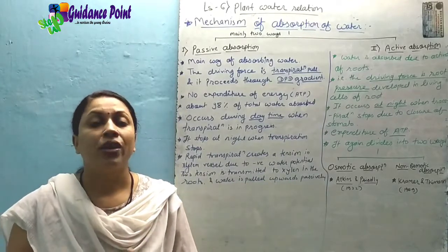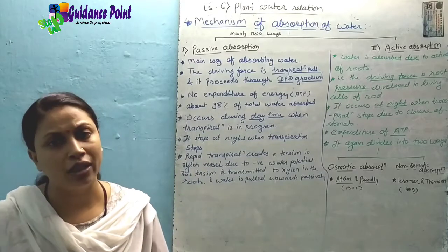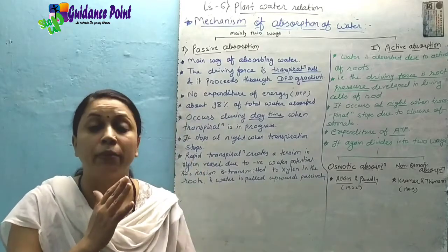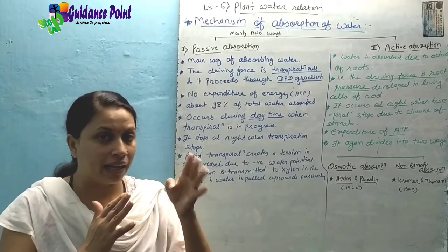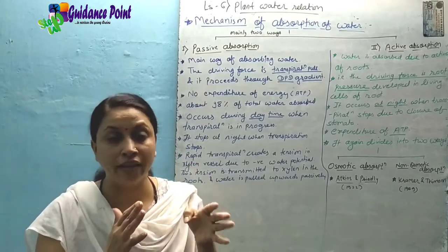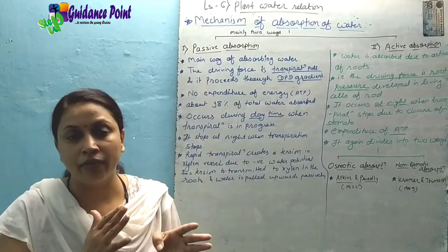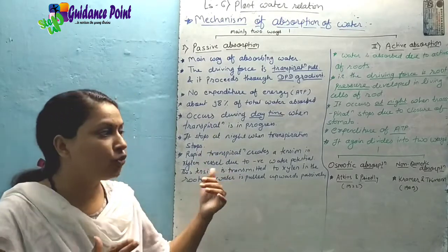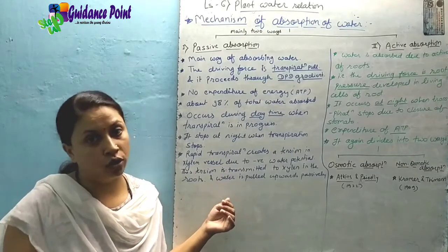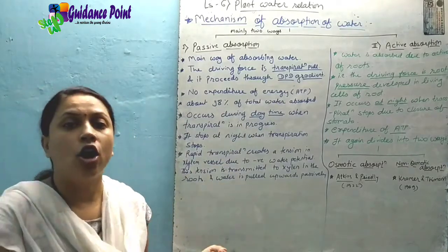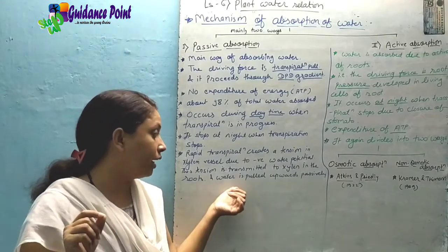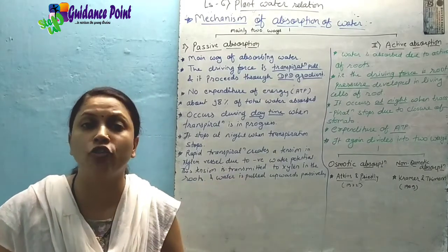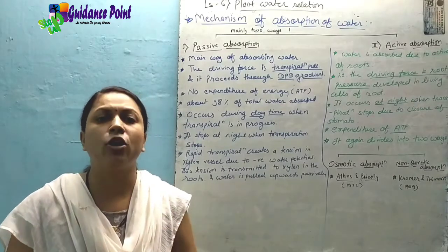ठीक है, ये जो ट्रांसपिरेशन पुल की वजह से रैपिड टेंशन क्रिएट होता है, that rapid tension slowly passes from upward to downward, means from leaves to veins, xylem vessels in case of leaf veins, then to stem xylem vessels, and then from stem xylem vessels to root xylem vessels. ठीक है, means that tension passes from leaf to the xylem vessel of root, and that tension allows the water to move consequently in an upward direction, means pulling of water without loss of energy only because of the transpiration pull.